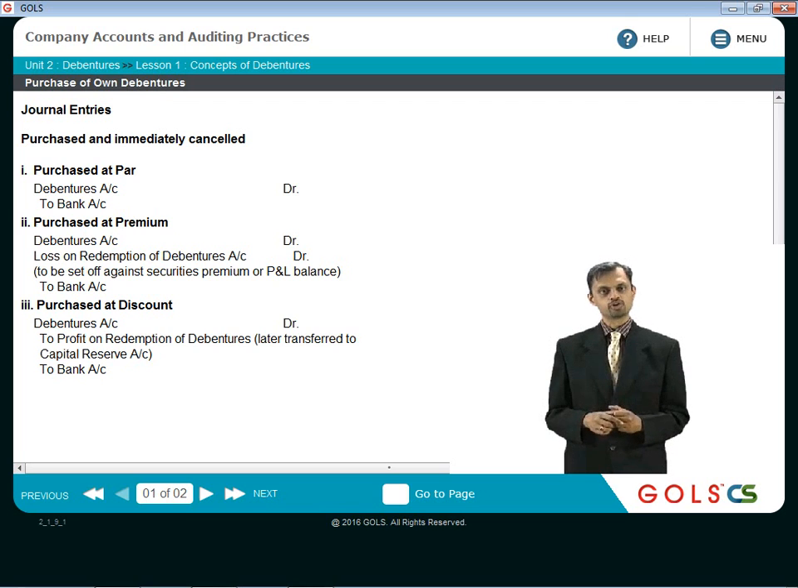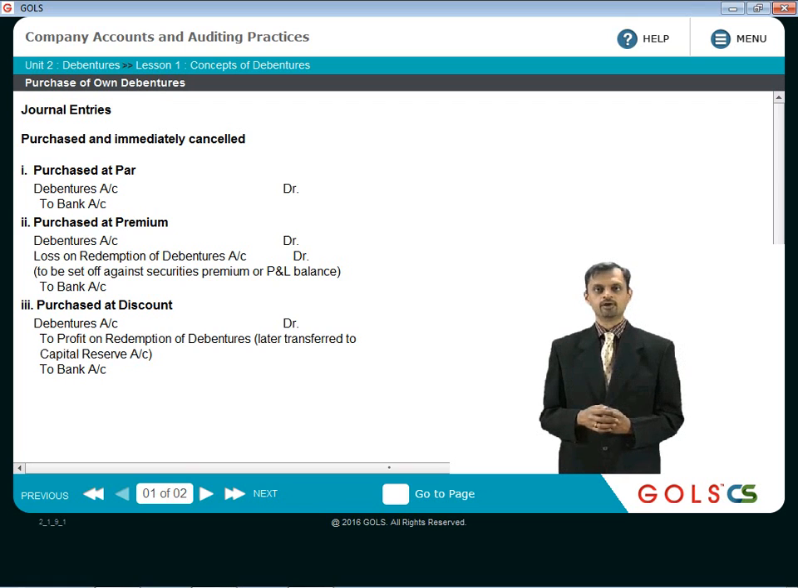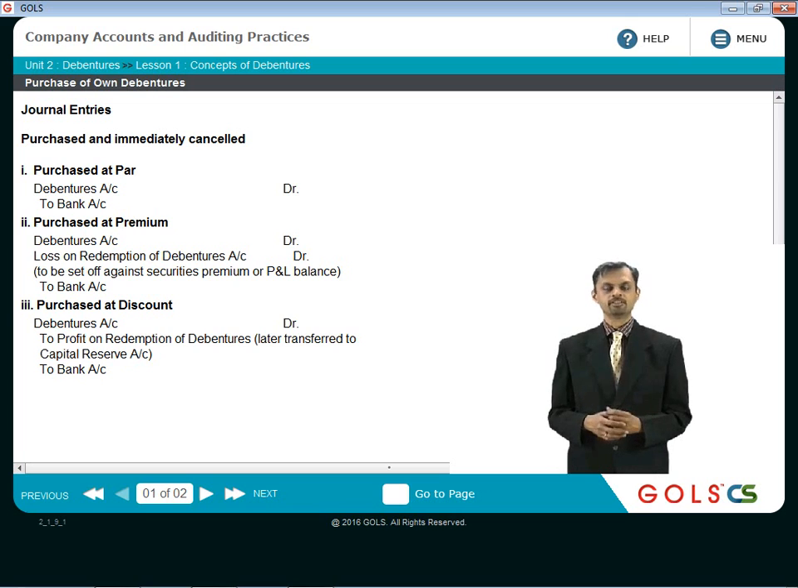So loss on redemption of debentures account debit, which, since it is a capital loss, will be set off against the capital profit including securities premium, or it will be written off through the profit and loss account, and to bank account. This is basically when the purchase is happening at premium.